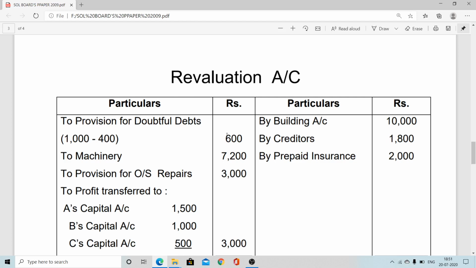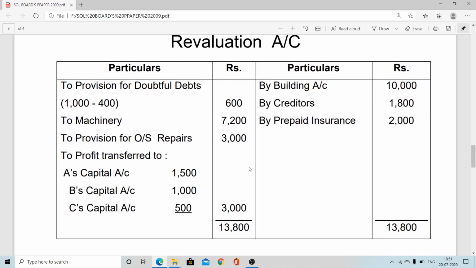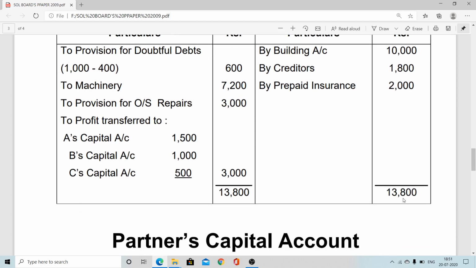Total of the credit side came to 13,800, which is greater than the debit side by 3,000, therefore it is a profit. Credit minus debit is profit; we know how to calculate profit on revaluation. The 3,000 profit is distributed among all partners including the retiring partner in their old ratio, that is 3:2:1. So this is their share of profit on revaluation.